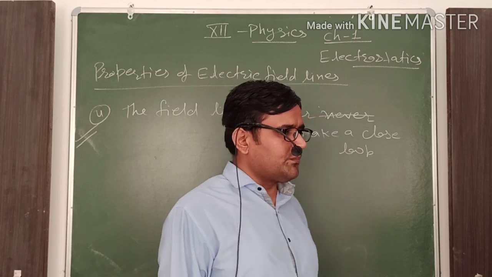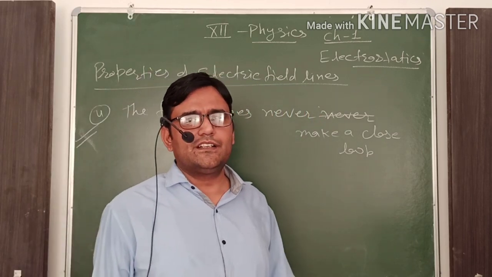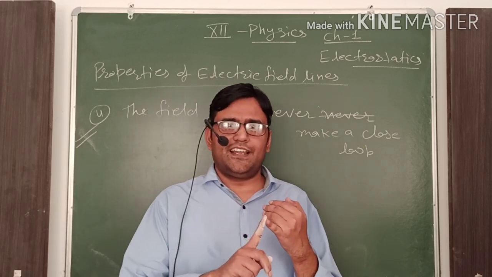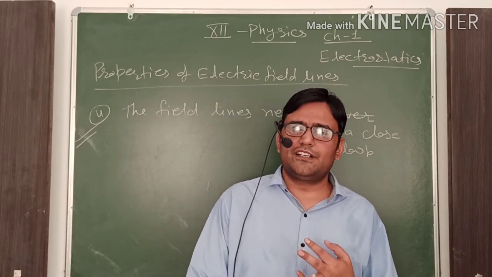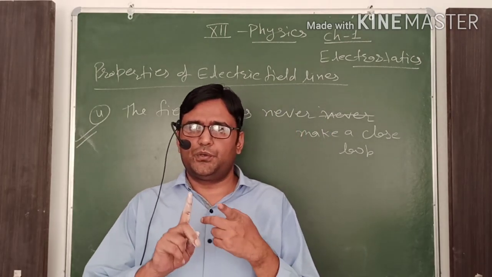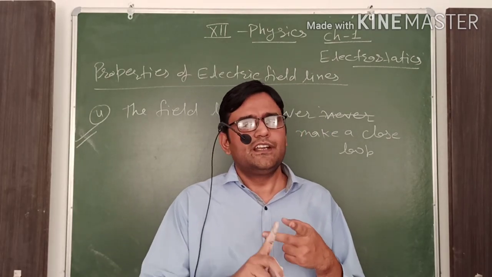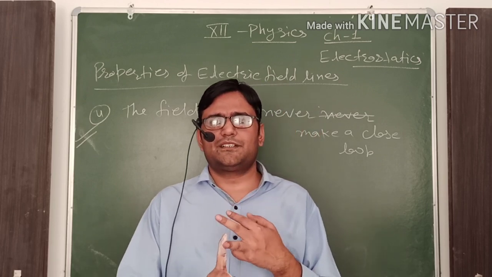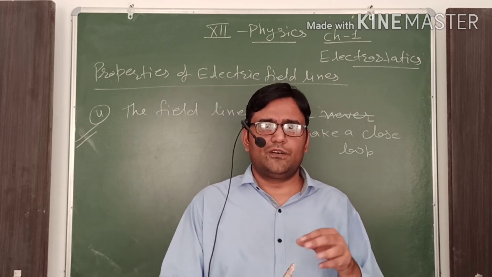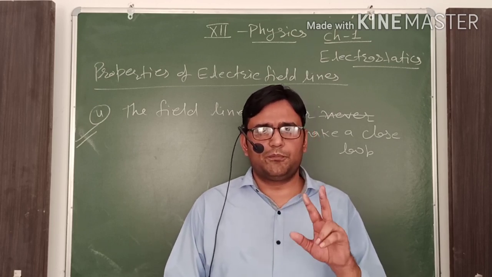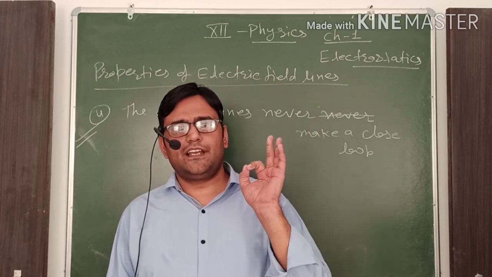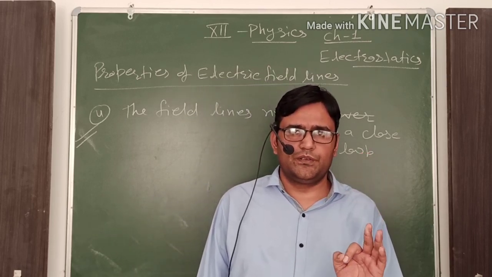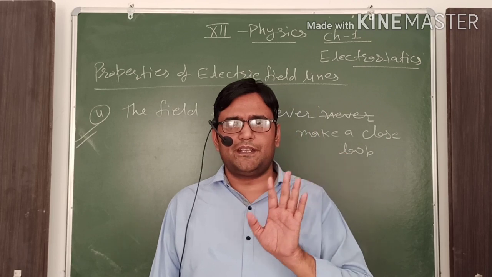These are the important properties related to electric field lines. In today's class, we discussed the electric field lines due to a positive charge, due to a negative charge, and due to combinations of positive and negative charges. After that, we discussed the properties of electric field lines, and in properties, two important ones: they never intersect, and they never make a closed loop. This is the end of that lecture.